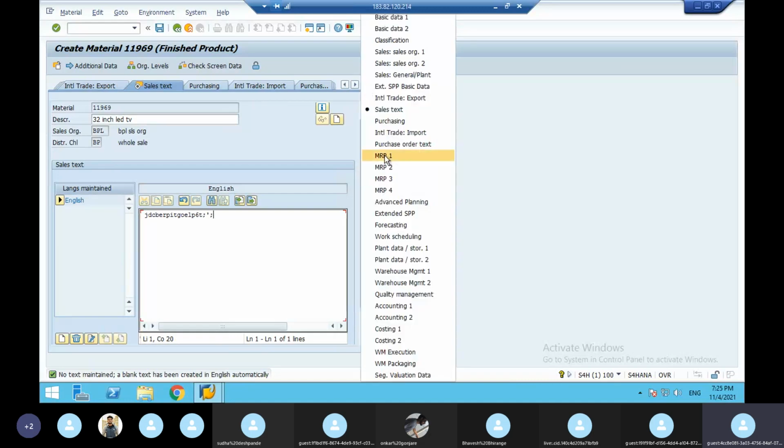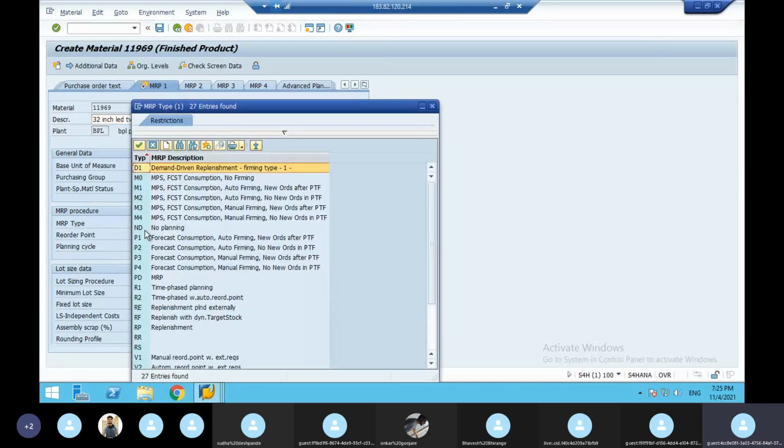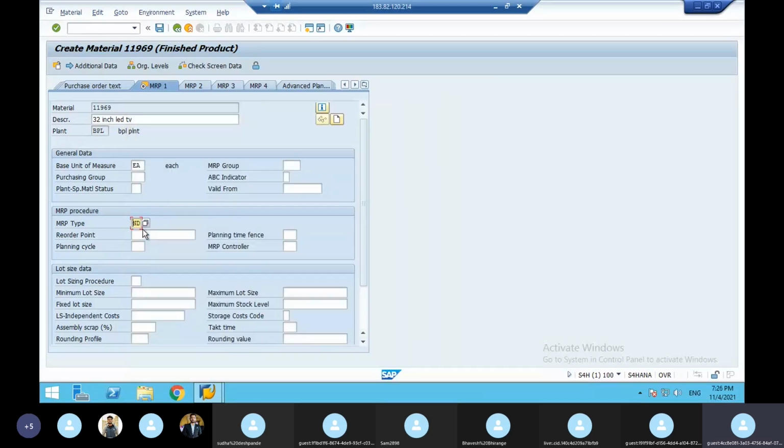Next, MRP1. What is MRP1? It is manufacturing requirement planning. When you click it, there is an MRP type. Whether it is manufactured or not. ND means no planning. No planning means no manufacturing is required. We have a stock, buffer stock. So that is why it is ND, no planning. PD means manufacturing is required, as per the customer specification. ND means stock is there, it is our company standard. So here you have to give ND only.